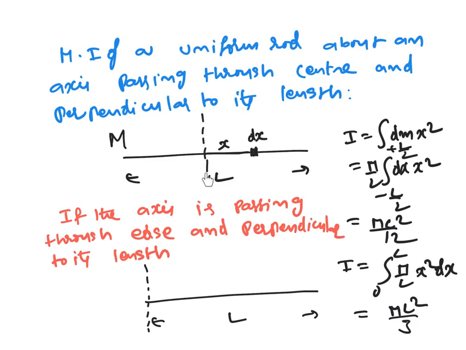The axis is important because with respect to the axis, the moment of inertia values will change. Now all the mass elements' distances you should measure from this axis.